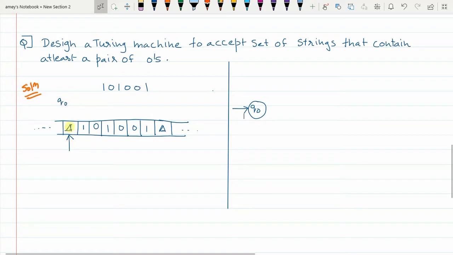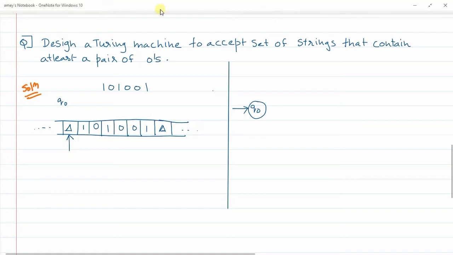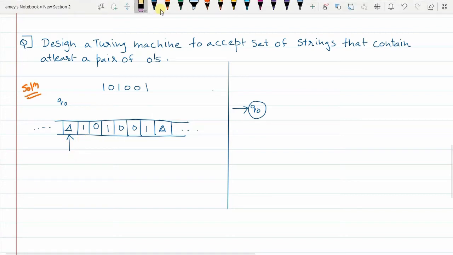That means this cell element will be unchanged. Delta is replaced with itself, the pointer moves one place to the right, and from the initial state Q0, I move to Q1 state.